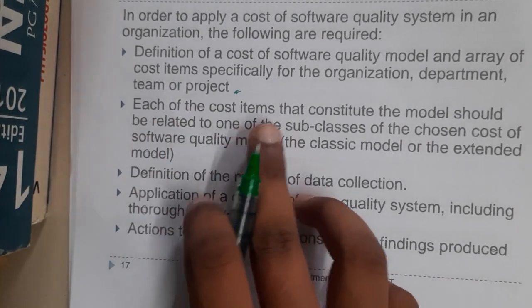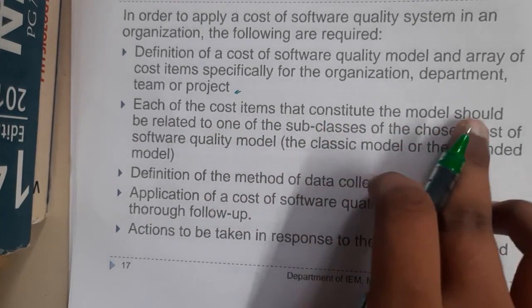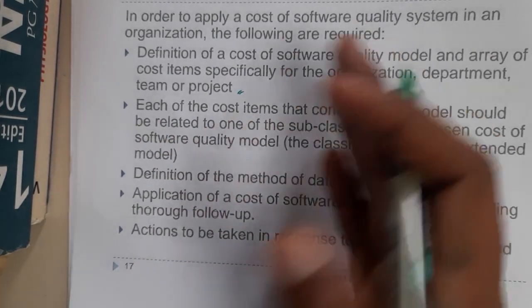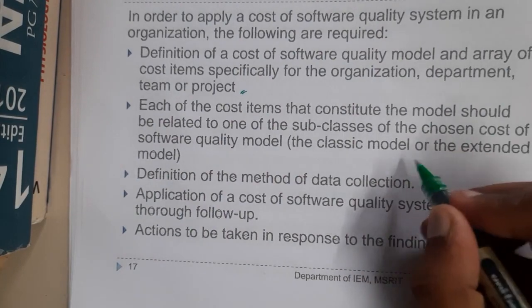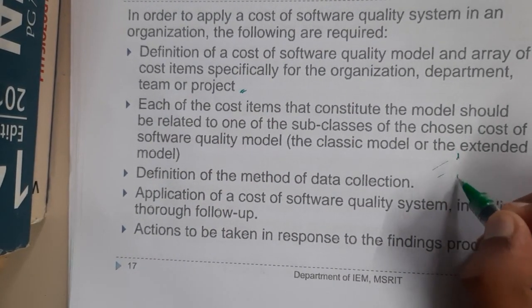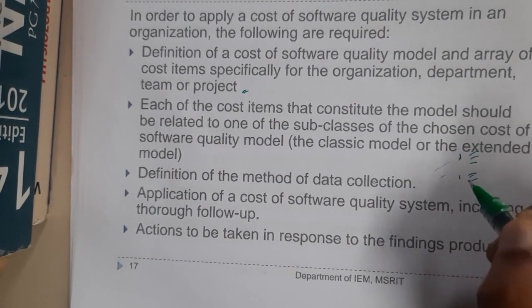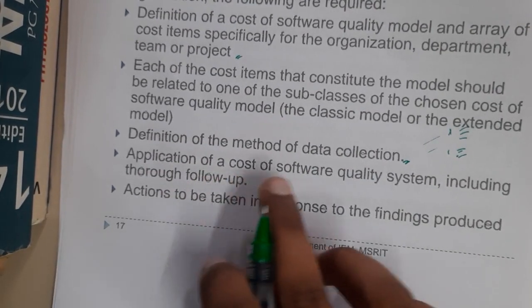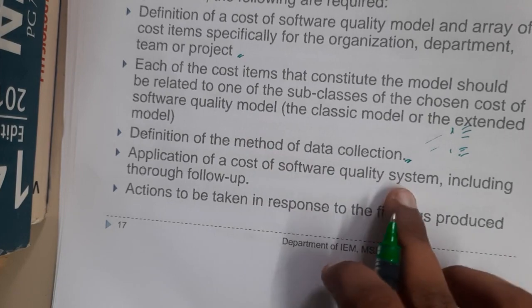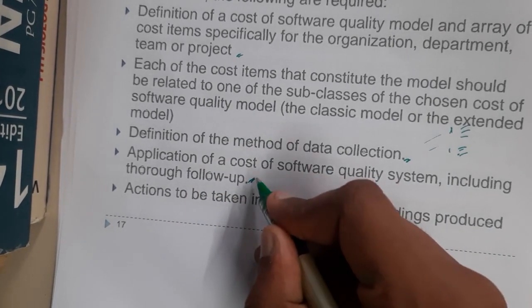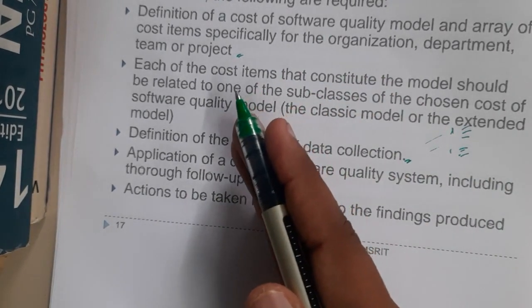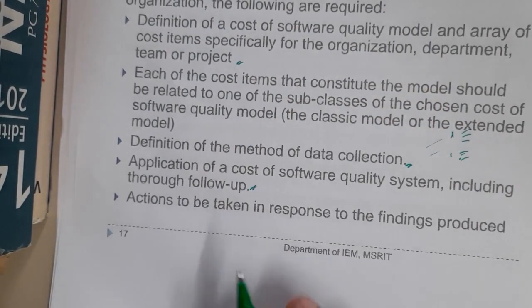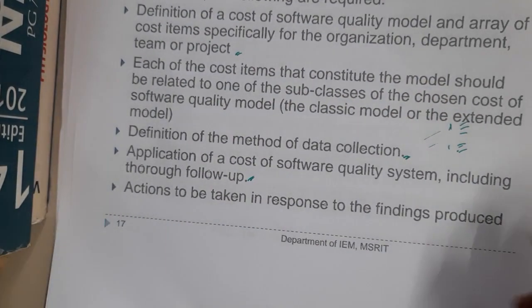Each of the cost items considered in the model should be related to one subclass. Basically, we discussed subclasses, right? We have two types, and after that we have three subclasses in each. I'm talking with respect to the extended one. So definition and data collection should be proper. Then the application of the cost of software quality system, including thorough follow-up. Basically, if some costs are given, you need to cross-check them. That's also really important. Then the actions to be taken are the responsibility of the finding products.